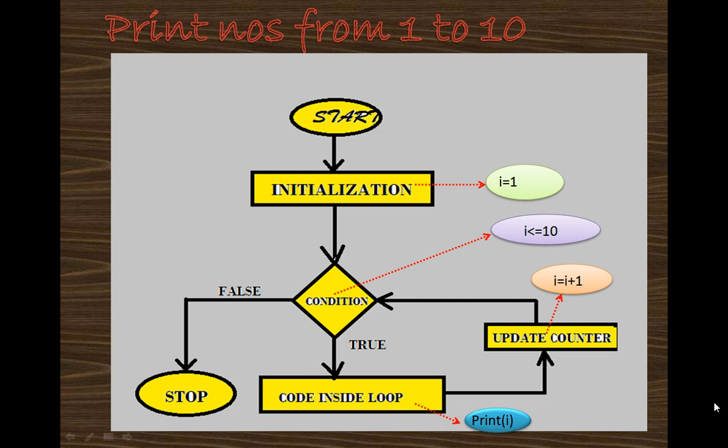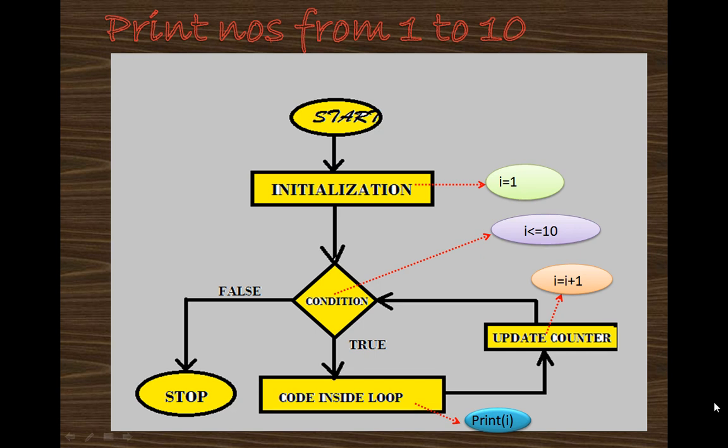And the counter is incremented by 1, because I have to print numbers from 1 to 10, meaning first 1, then second. How will the second be printed? If first I is 1, then next is 1 plus 1, that means I will become 2, and like this it will go on increasing. And in this case, the loop code inside the loop, what I have to print is I. That means I have to repeat this task, so I have to keep this print I statement inside the loop. It will iterate the loop till the condition is true, and after the condition is false, it will come out of the loop.